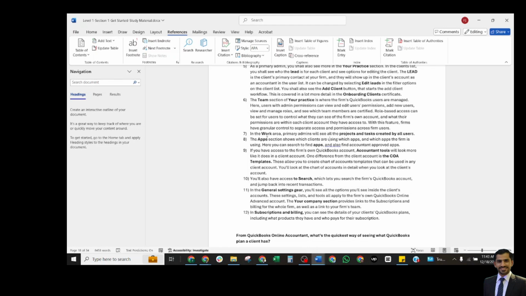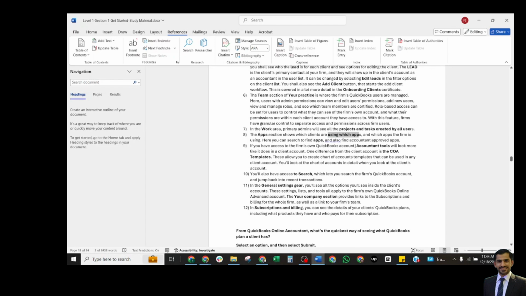This is very important. It shows the clients using the apps, and also which apps the firm is using. Here you can search to find the apps, and also find the accountant and the approved apps.